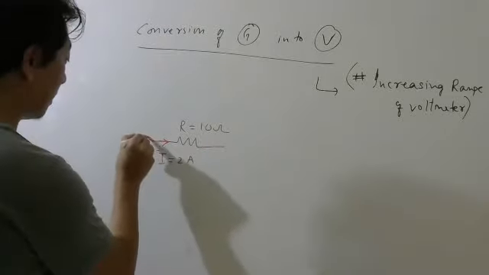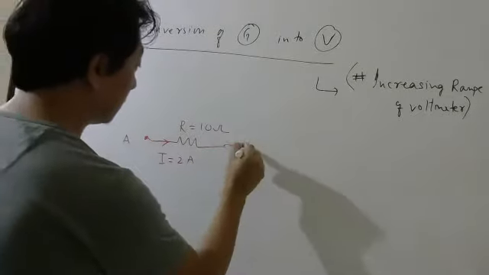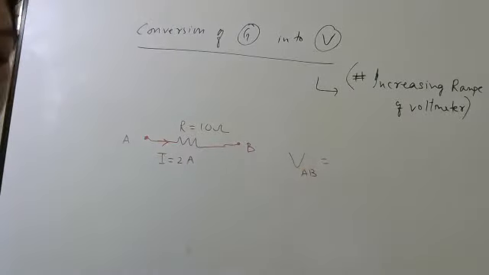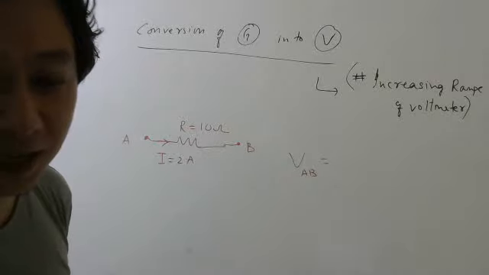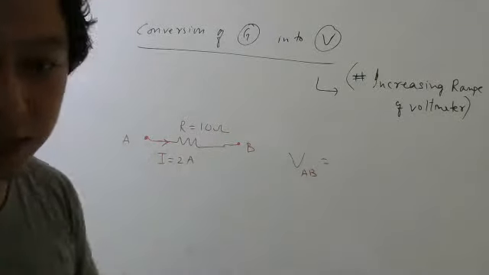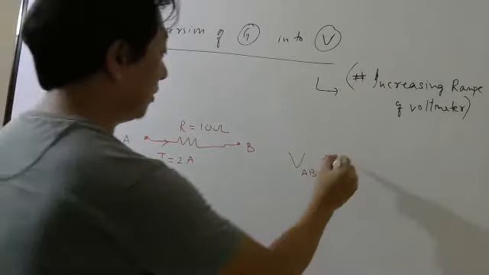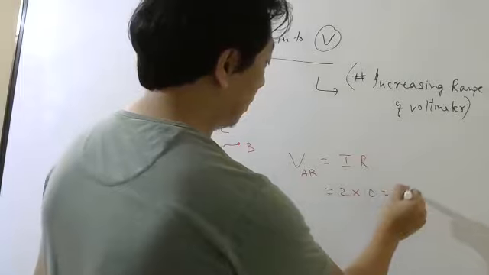You want to measure potential difference between these two. Quickly tell me, what would be the potential difference? How this current is coming, don't ask me. I'm saying there is a current 2 ampere. So it is 20 volt. I into R, 2 into 10, 20 volt.